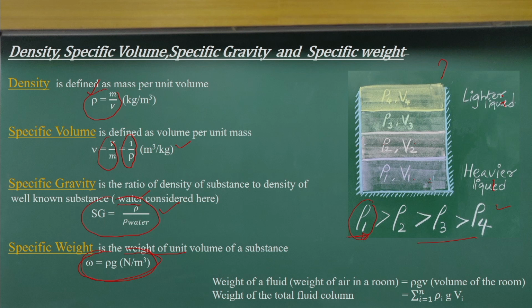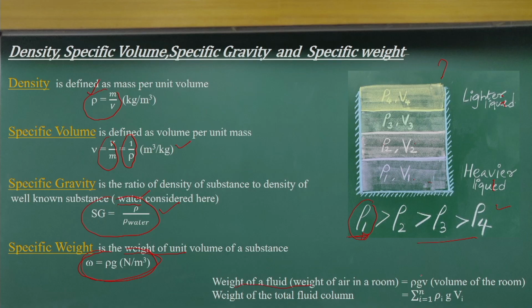For example, what is the mass of air in this room? I can get the density of the air here and the volume of this room, multiply them, and I will get the mass.